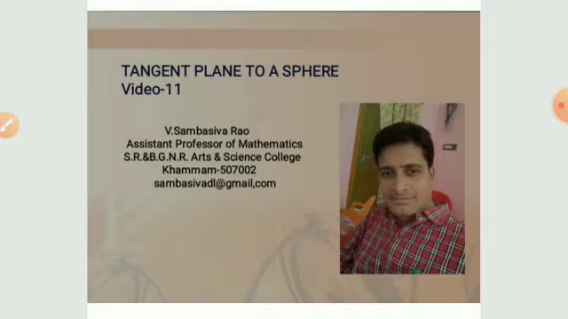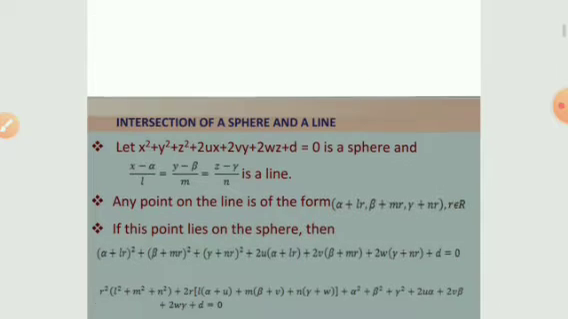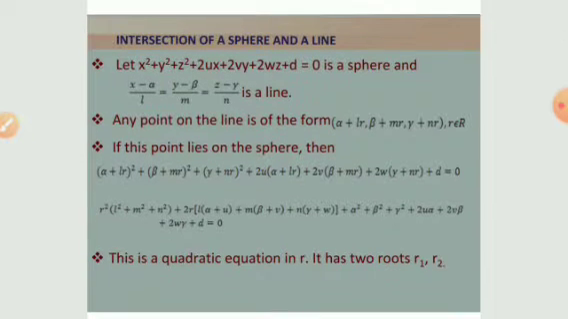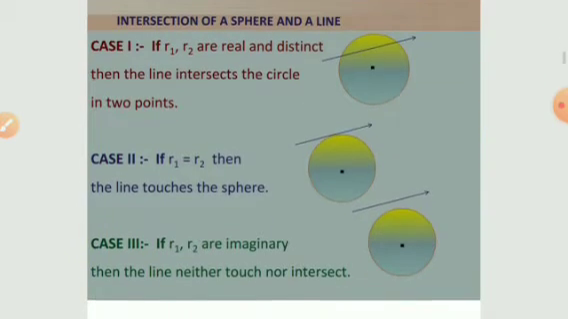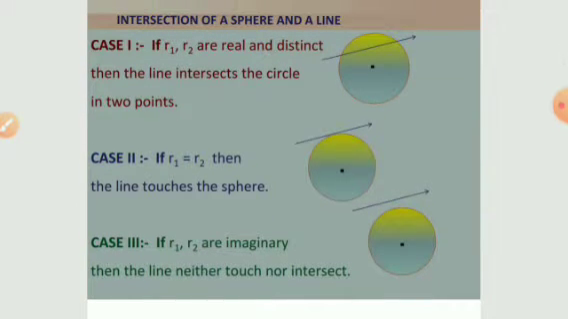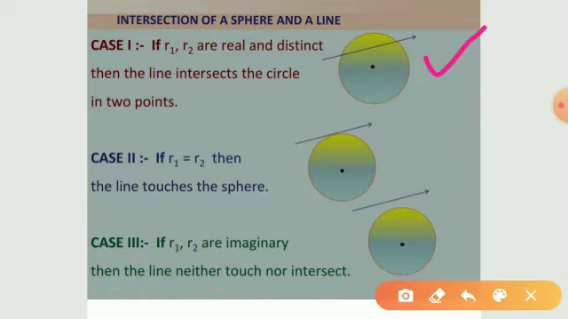So first of all, what is the tangent line? For example, before going to that, see these three cases. If you take a line and a sphere, three cases may arise. Out of these three, one case is